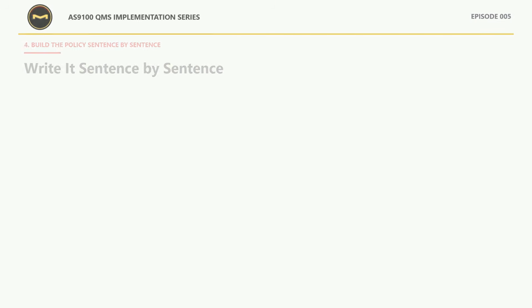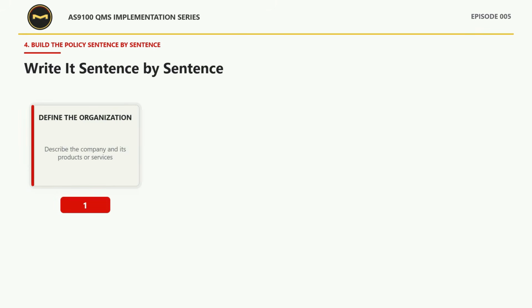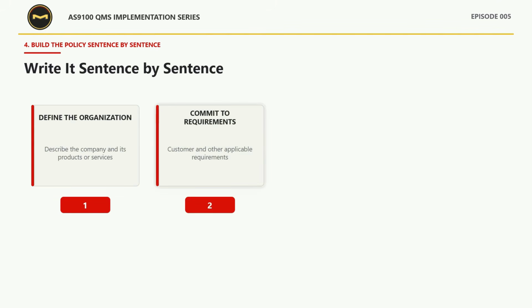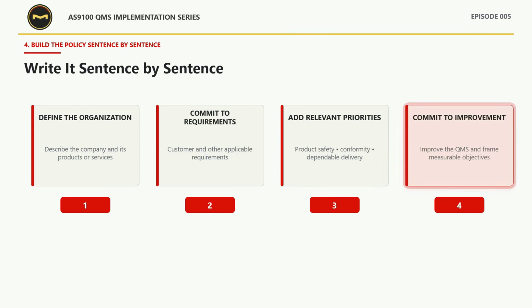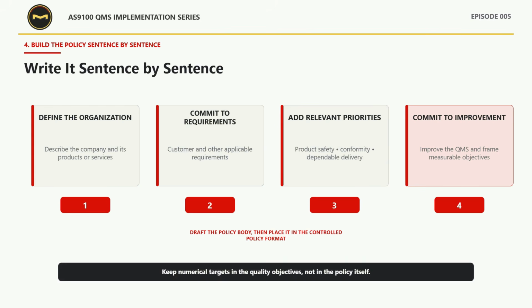Once the 4 building blocks are clear, write the policy body one idea at a time. Start by identifying the organization and its products or services, then commit to customer and other applicable requirements. Add only the aerospace priorities the organization can truly support, such as product safety, conformity, or dependable delivery. Complete the body by committing to continual improvement of the quality management system and by providing a framework for measurable quality objectives. When the statement is finished, place it in the controlled policy format. Keep numerical targets in the objectives themselves rather than locking them into the policy.